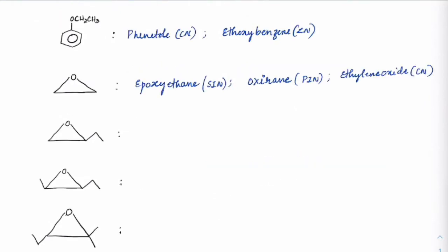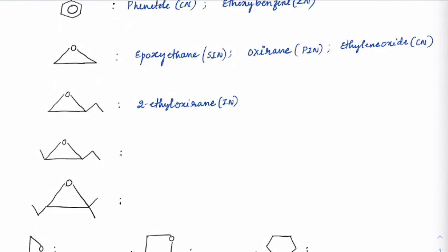So you can see the next one, if at all you have to write the IUPAC names, we would mostly use oxirane forms. So how do we write this? We can see we have an ethyl group here. So we'll write this as 2-ethyloxirane. 2-ethyloxirane is the IUPAC name. Similarly, if you have two groups here, we have ethyl also, we have methyl also.